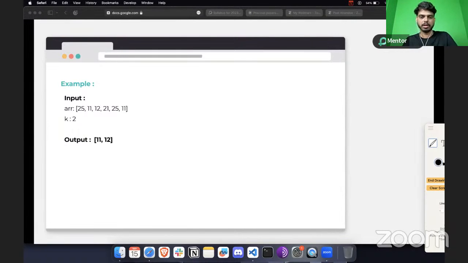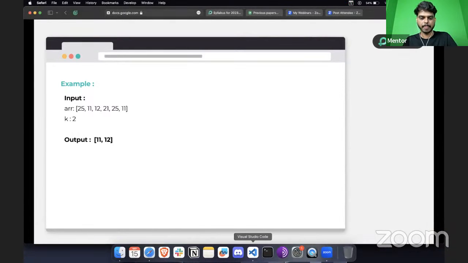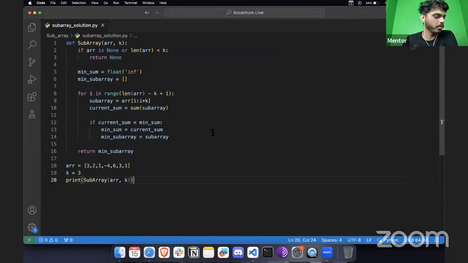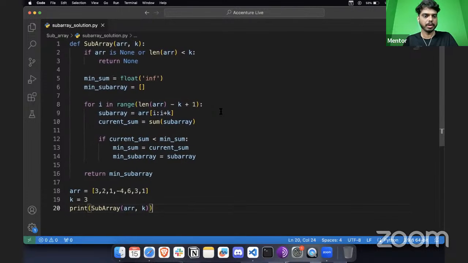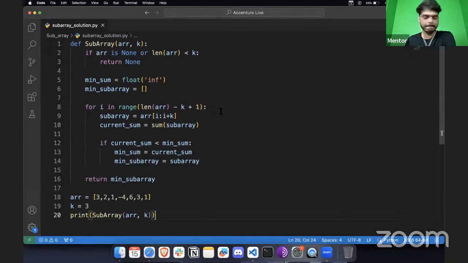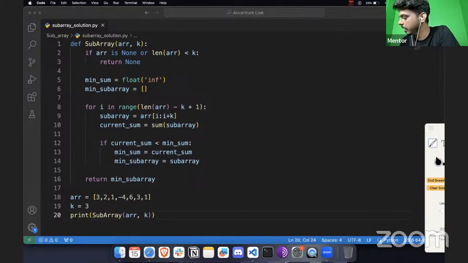So, all right, let me go to the VS Code. Tell me in the chat box if this is visible for you, and the text for the code is also clearly readable, or maybe I can zoom a little bit for you to understand it well. And then I'll explain it to you.